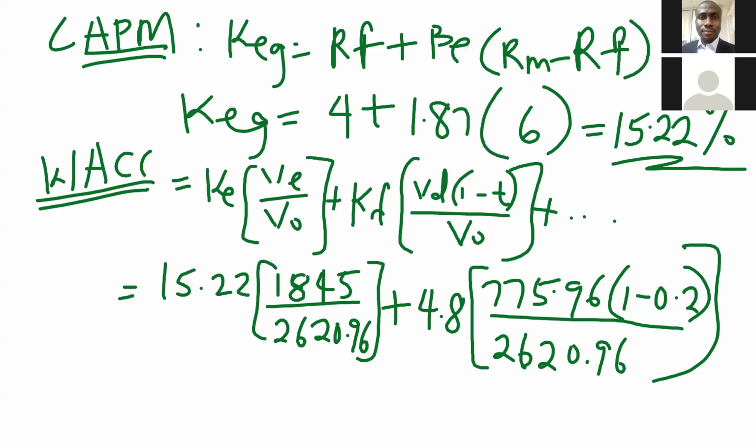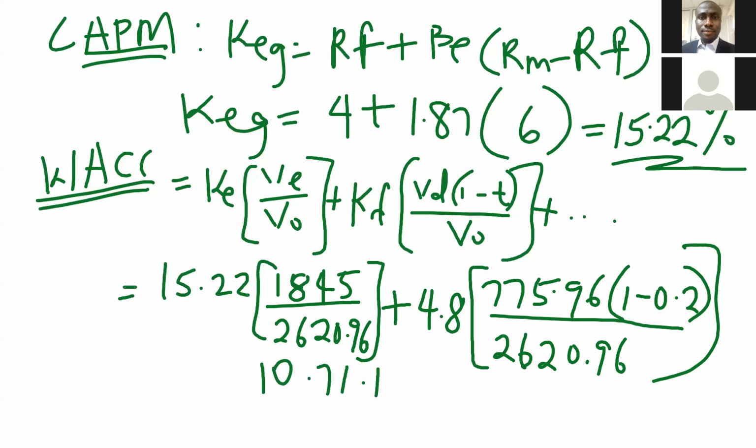Very quickly, solving the equation: 1845 divided by 2620.96 multiplied by 15.22. I'm getting here 10.71.